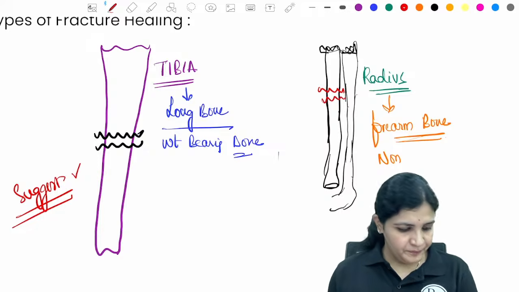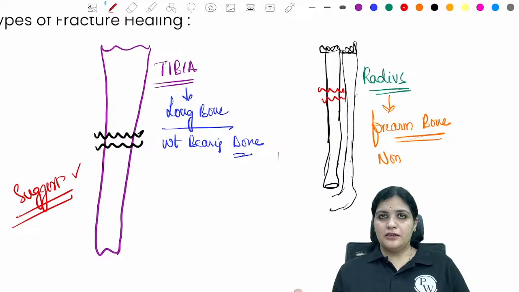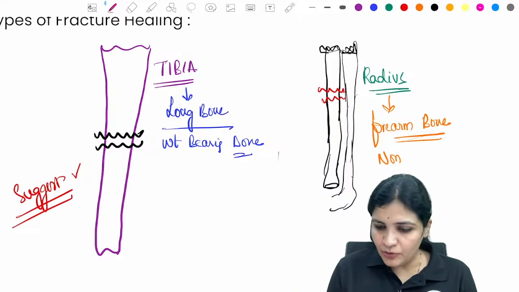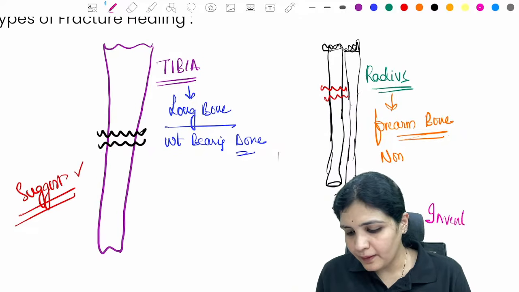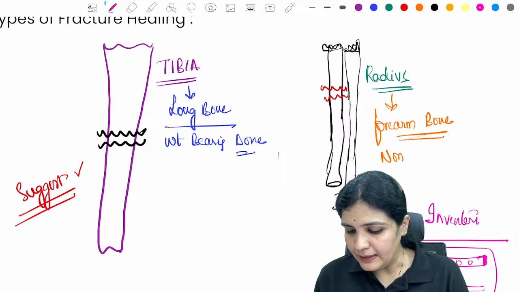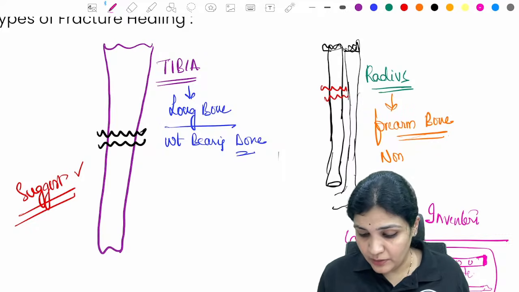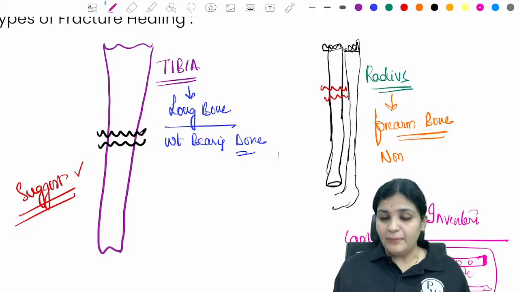How do you treat it? I mean, what are your treatment options? So I will tell you your inventory: this is your instrument box and there is a nail in it. Let us assume that this is a plate. So there is a plate in it and there is a nail in it. There is a cast also in it. These are the multiple treatment options.